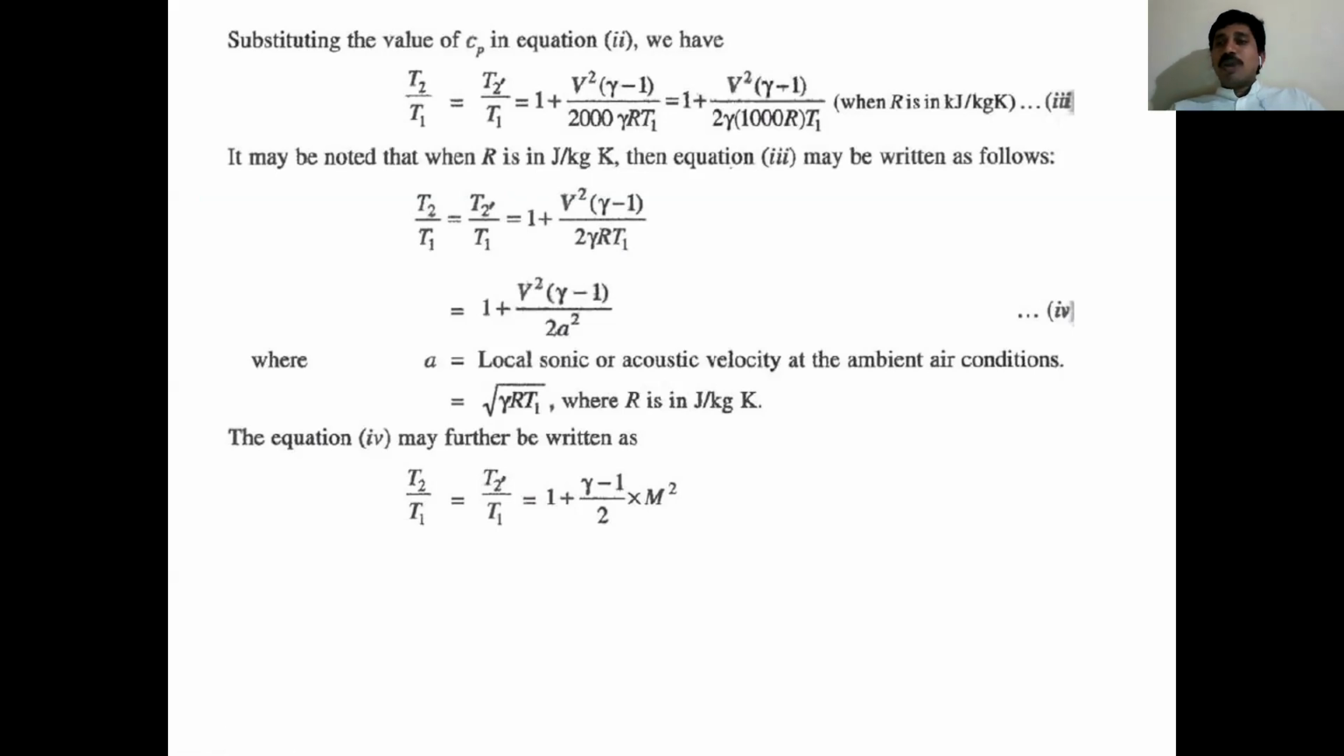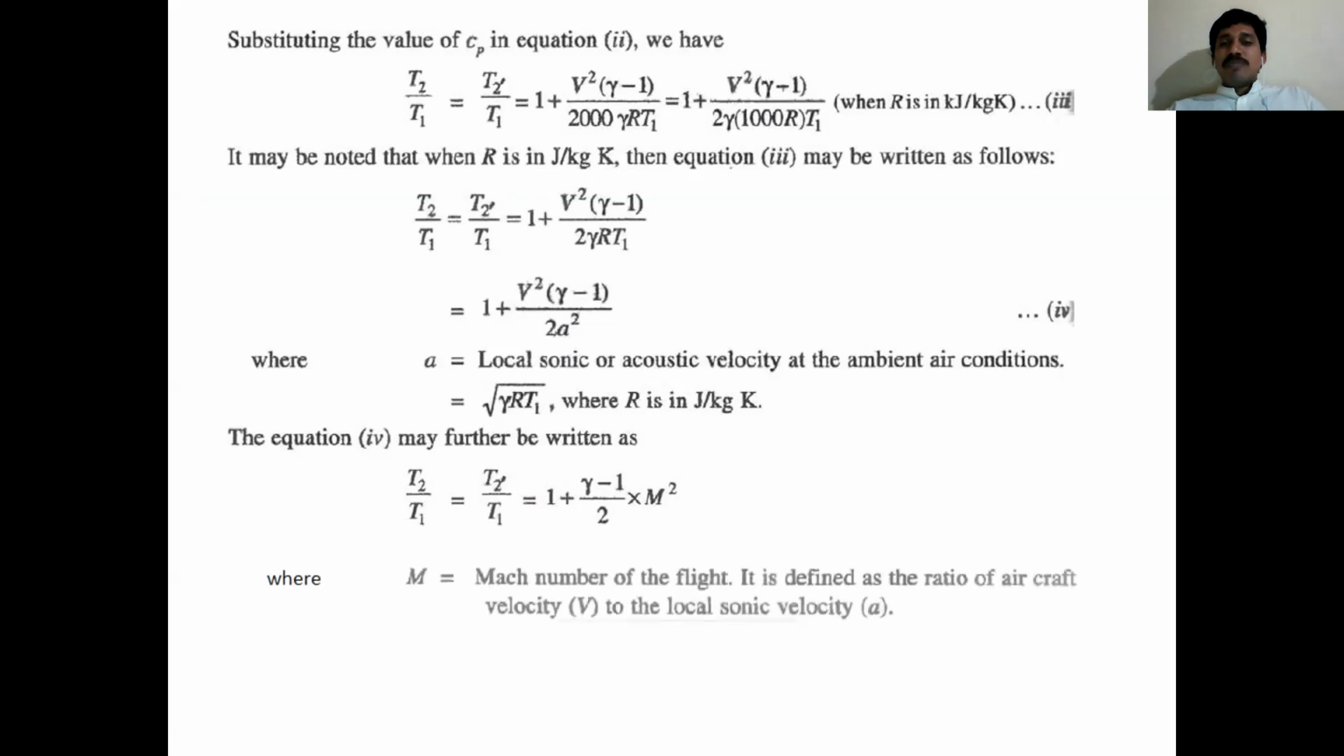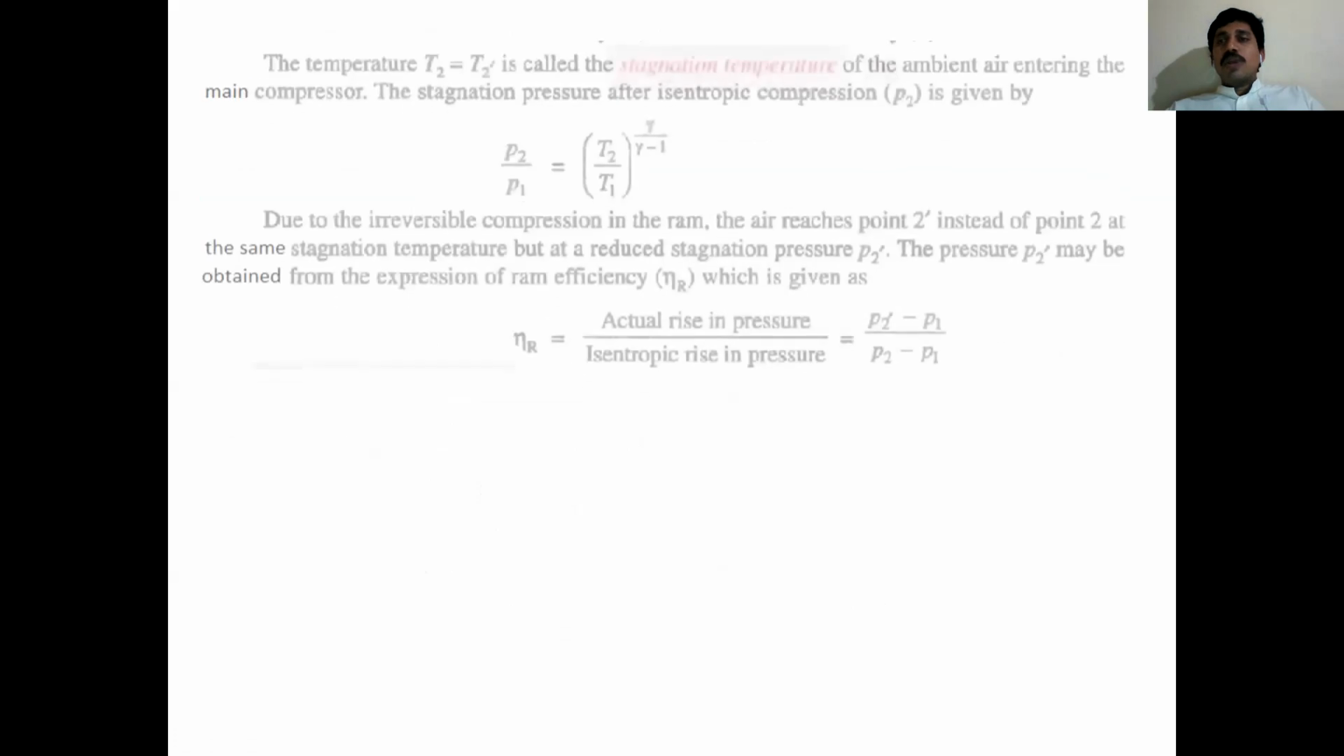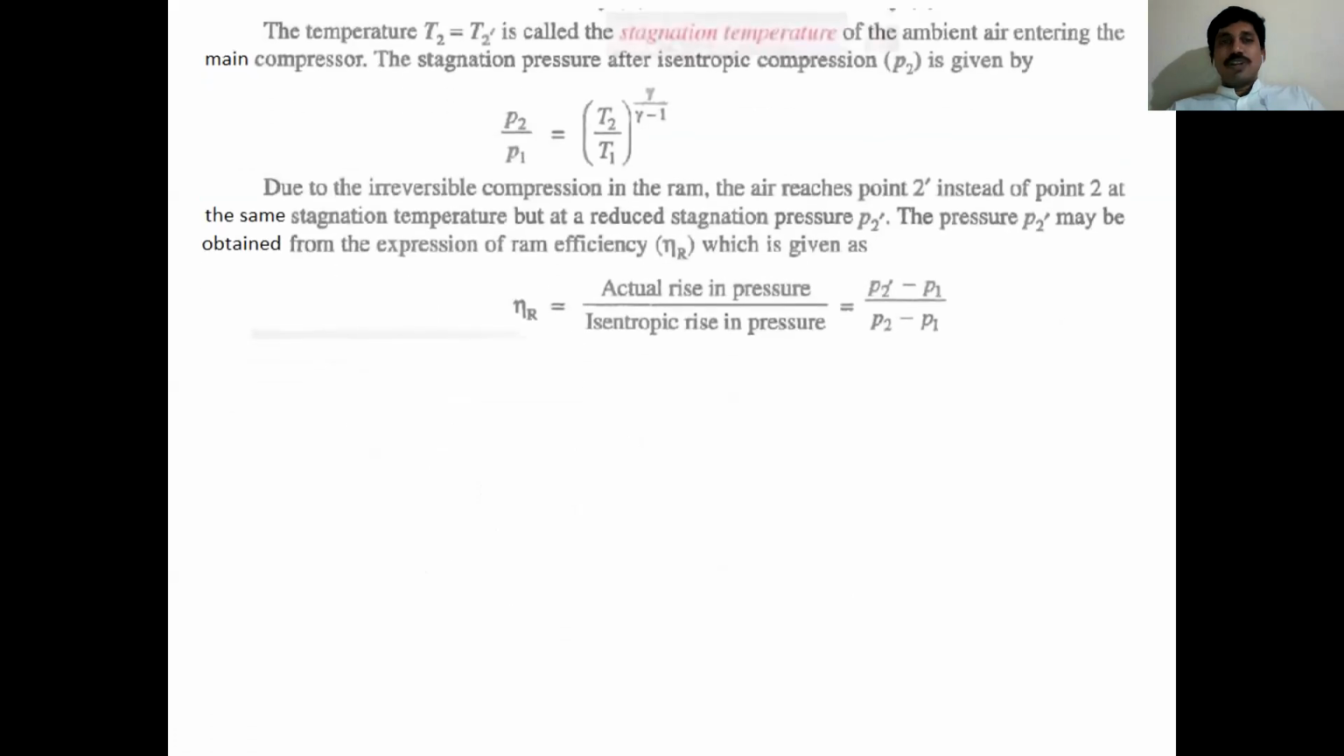So this is the ramming process, where M is the Mach number I mentioned here, which is the ratio of aircraft velocity to the local sound velocity. Sound velocity changes based on atmospheric temperatures. When the temperature value increases, sound velocity automatically increases, because of the equation under root gamma RT1.